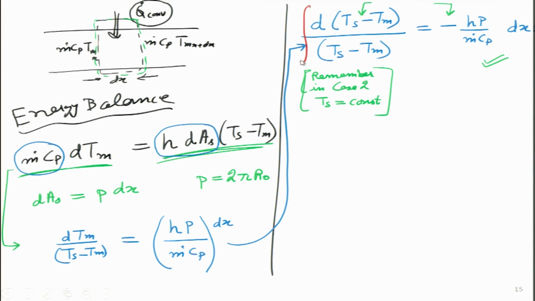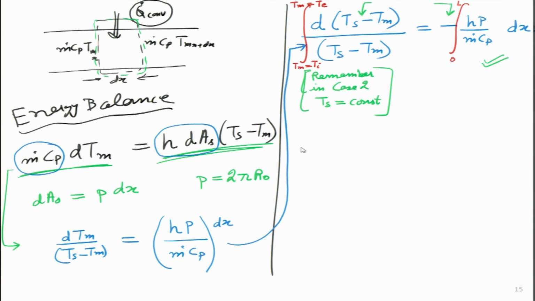So, I will integrate this over here, integrate it over here. What are the limits that I want to put on this particular integral? On the right hand side, I am integrating for the full pipe. So, from 0 length to length L. On the left hand side, I am integrating for mean temperature. So, initially mean temperature is Ti, and finally mean temperature is Te. So, inlet temperature to exit temperature I am integrating.